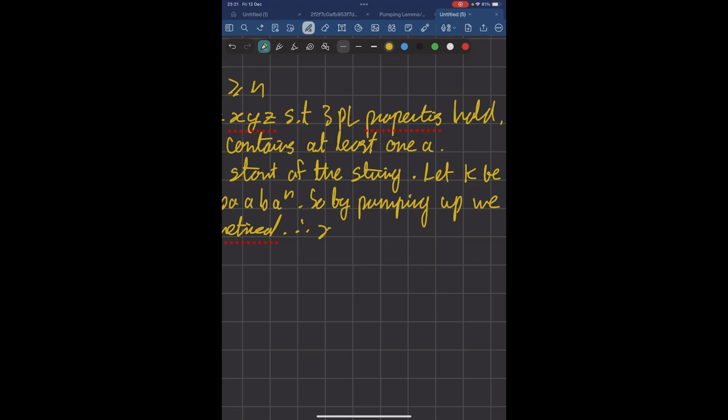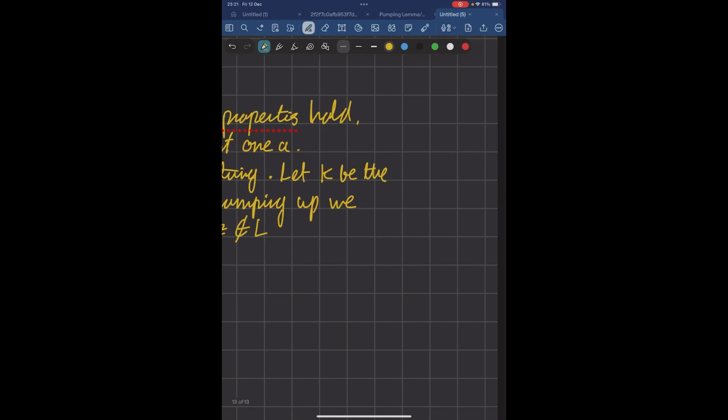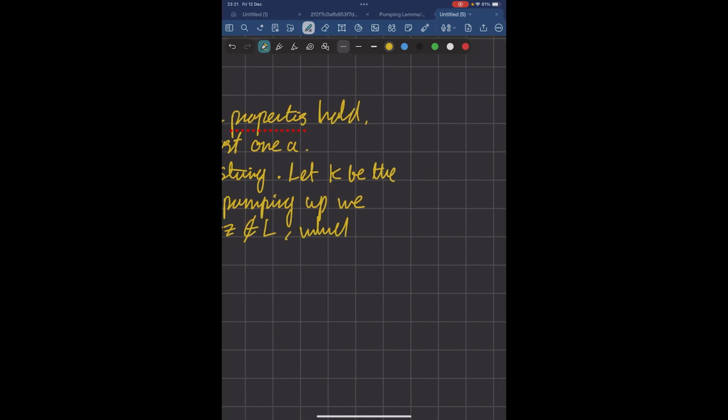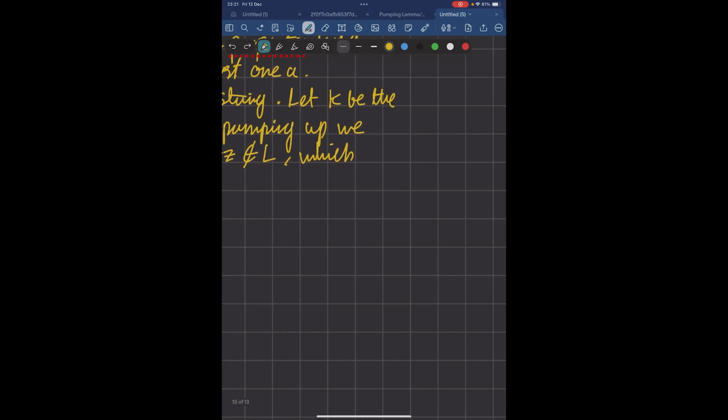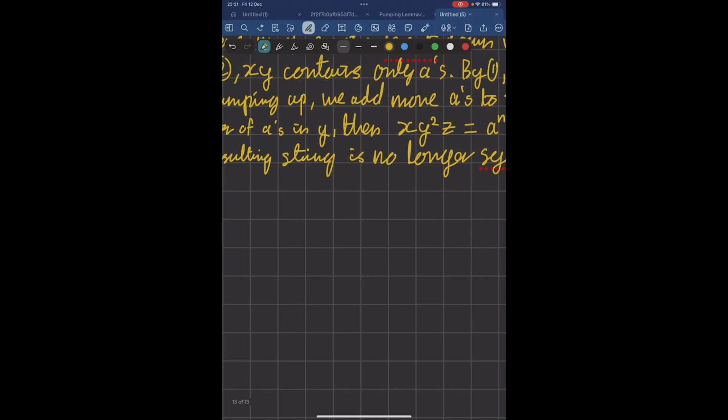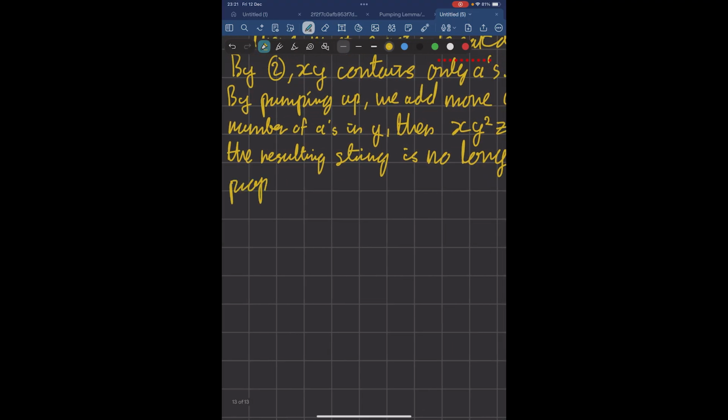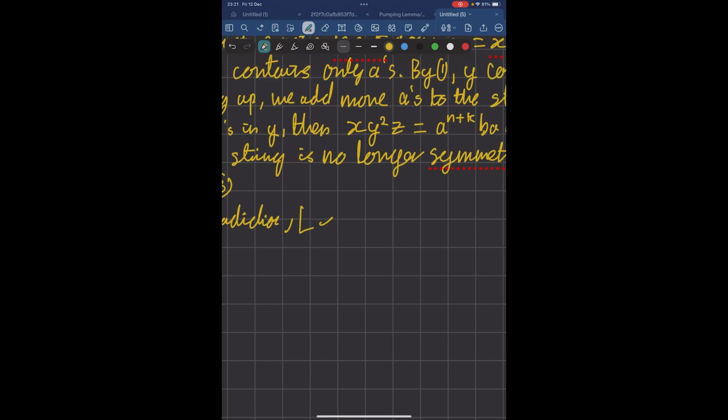Therefore, xy squared z is not in the language, which contradicts this property over here. Therefore, by contradiction, L is not regular.